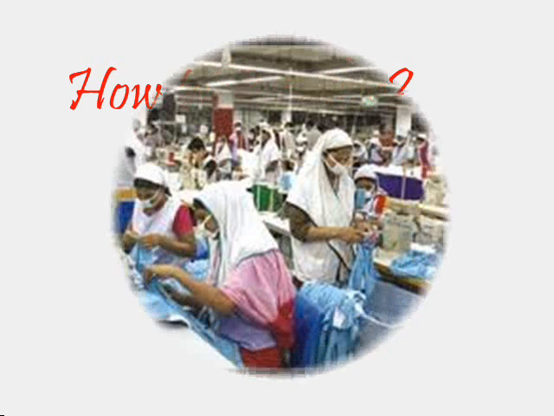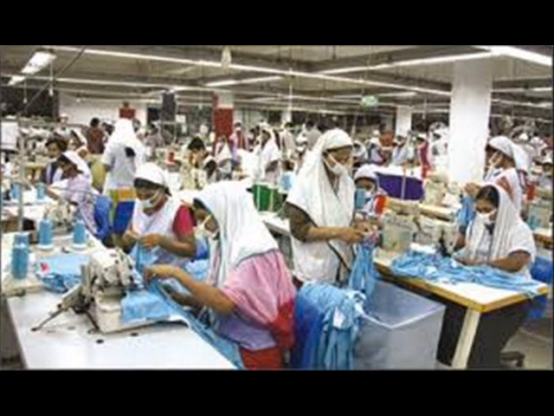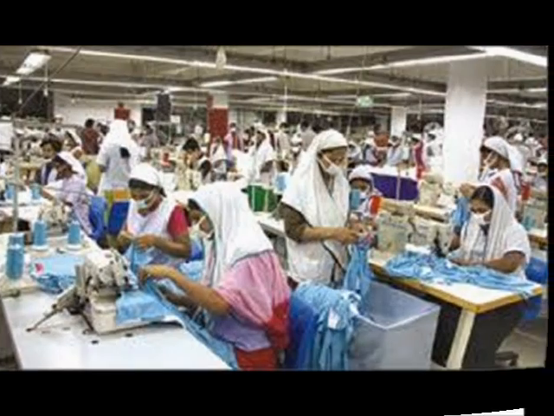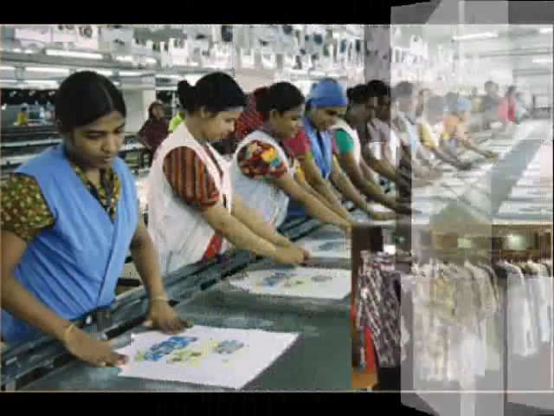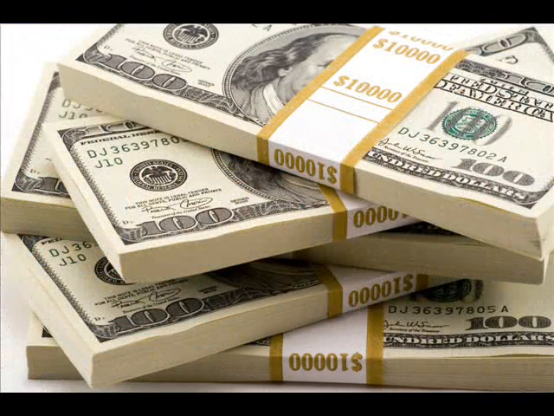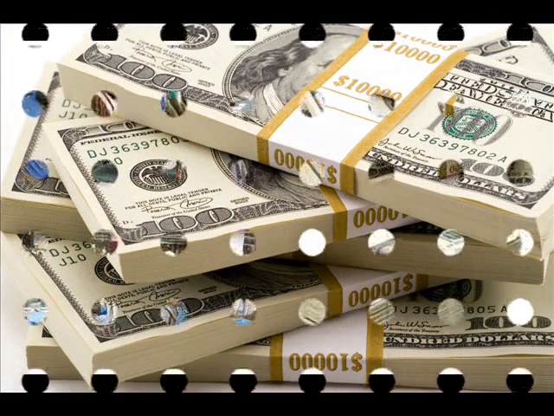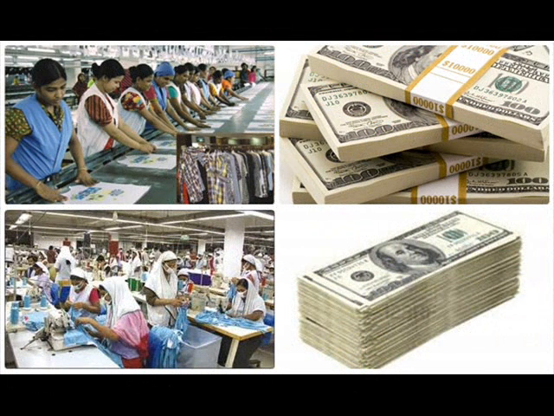Second point is how to produce. The second basic problem is which technique should be used for the production of given commodities. This problem arises because there are various techniques available for the production of a commodity. Such as, for the production of cloth we may use either more labor and less capital, or less labor and more capital. With the help of both these techniques we can produce an equal amount of cloth. Such possibility exists relating to the production of other commodities also.